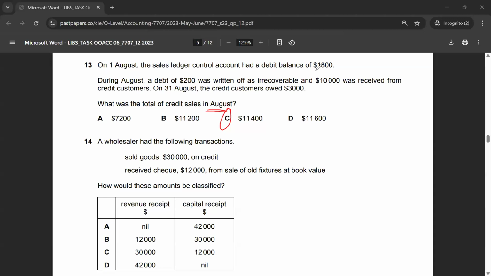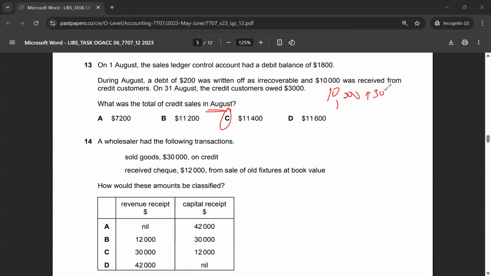The way you would calculate 11,400 is as follows. We will take the $10,000 which has been received. This was actually credit sales, but it has been received.